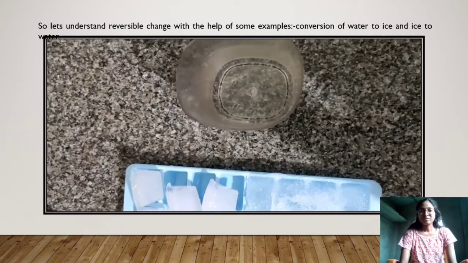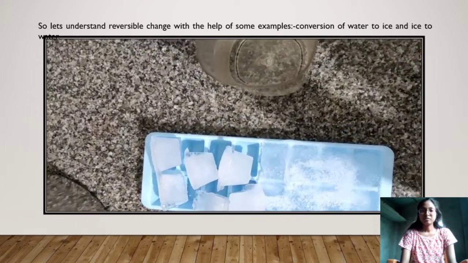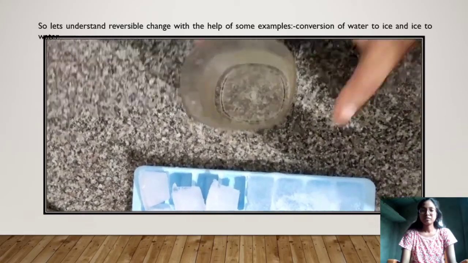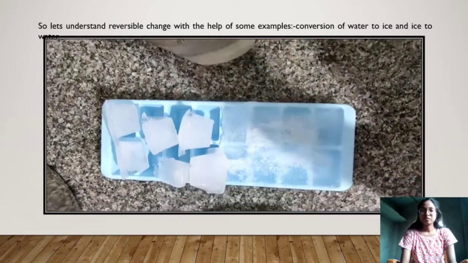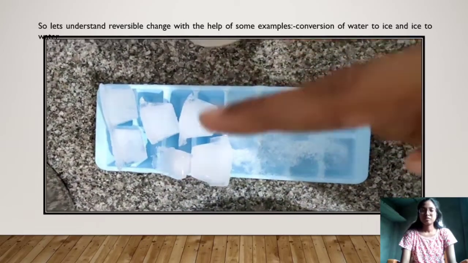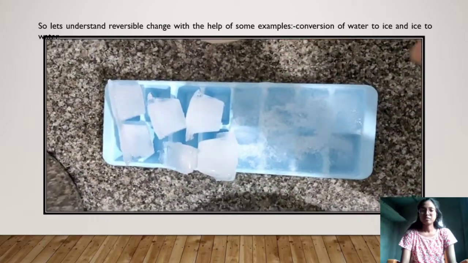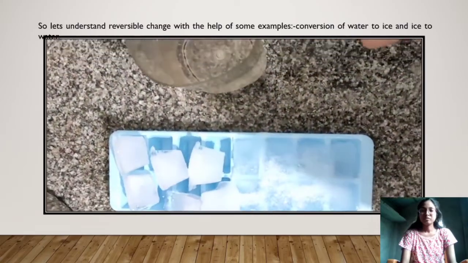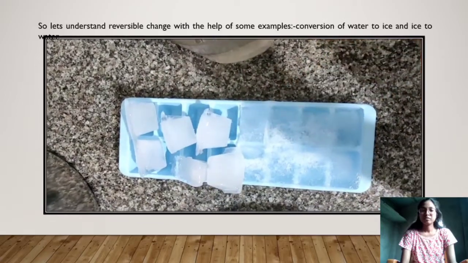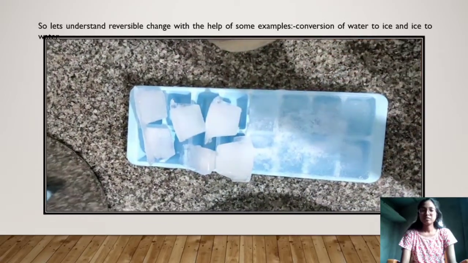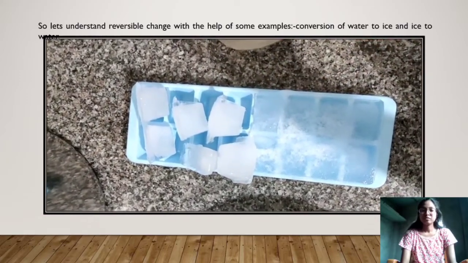Now let's talk about the reversible changes. In the reversible changes, what do you observe? There are many examples in which you can see the reversible changes. Now here I have taken this water. Now I have put this water in the freezer. Now this water changed into ice. So this is also a kind of change. But whether it is reversible change or not, how will we know? If this ice will again convert into water, then we can say that yes, this is a reversible change. So let's see. Now what I will do, I will take this ice in the pan and I will heat it. If this ice changes into water, it shows that yes, this is a form of reversible change.